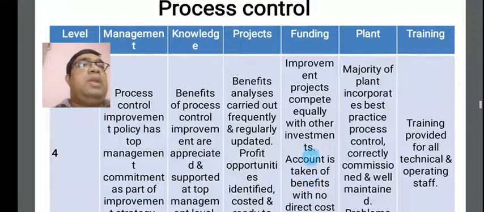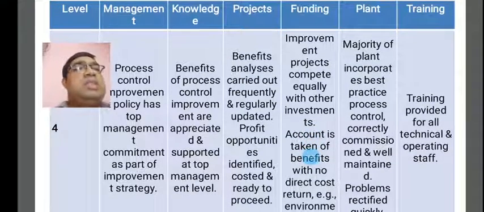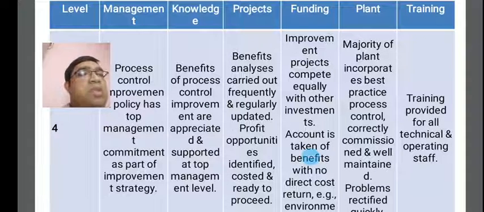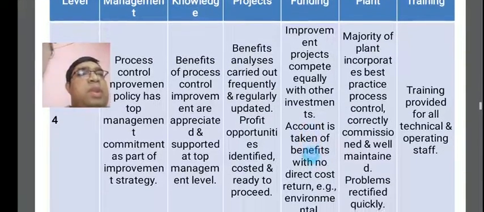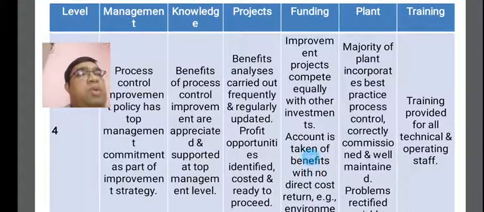Another is the projects. The benefits analysis is carried out frequently and regularly updated. Also, the opportunities are identified, costed and ready to proceed. This is for the top management.